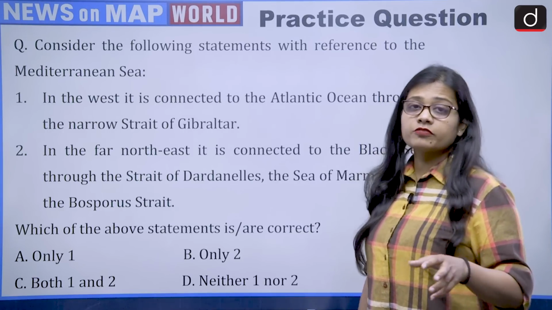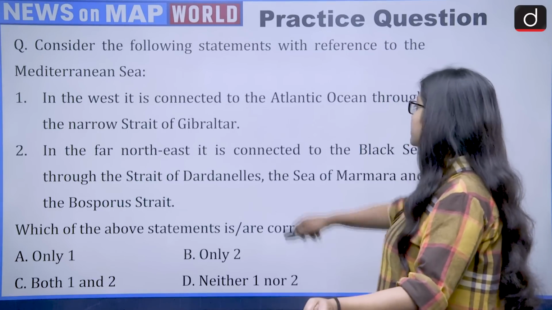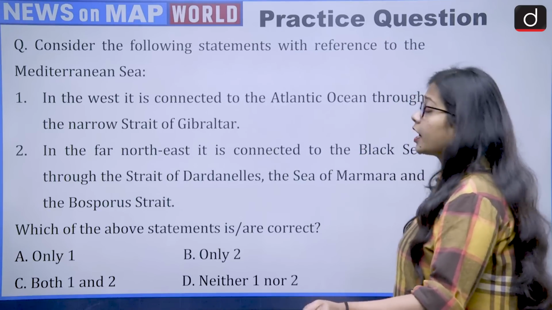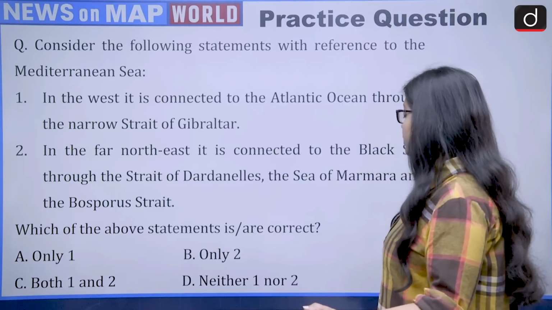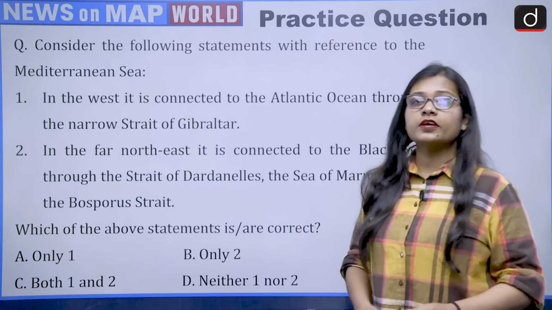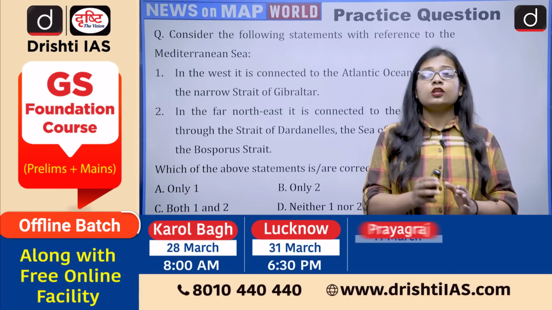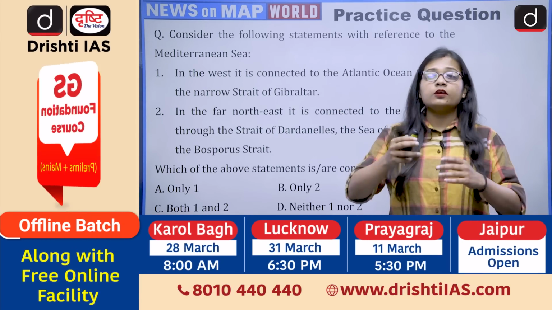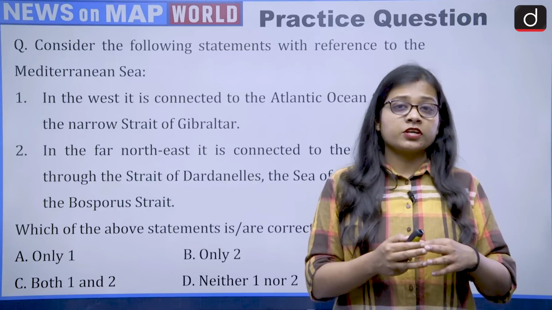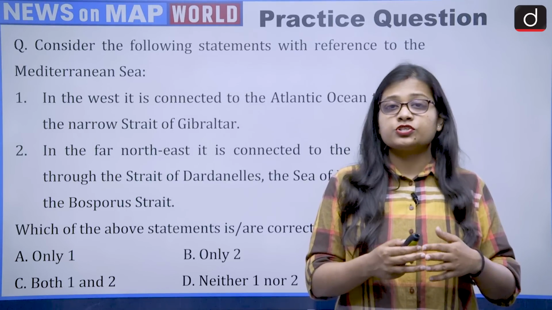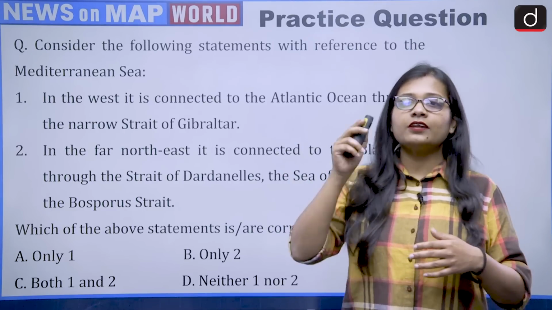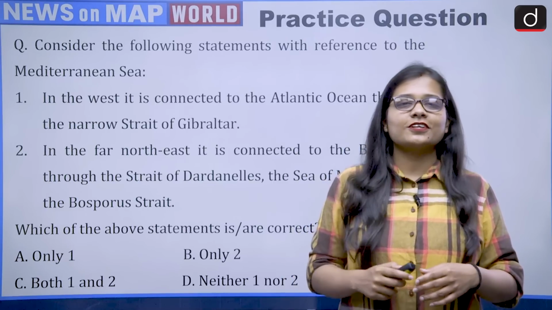So there are many facts involved in this question. First of all, Mediterranean Sea, then the Strait of Gibraltar, then Strait of Dardanelles, Sea of Marmara, Bosphorus Strait, and you have to talk about the correct options, and the codes are only 1, only 2, both 1 and 2, or neither 1 nor 2. So as I always say, you people will go see the atlas, look at the map of the Mediterranean Sea, what all are the bordering countries of the Mediterranean Sea and what all are the water masses which connect to the Mediterranean Sea, because many countries share their border with the Mediterranean Sea. And after looking into all these things, you will find out the answer and give it to me in the comment section.